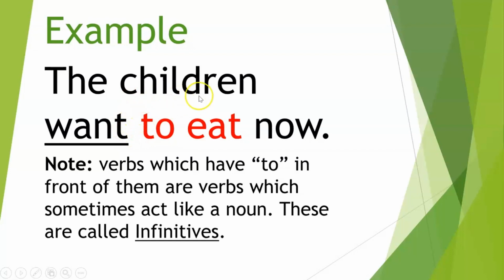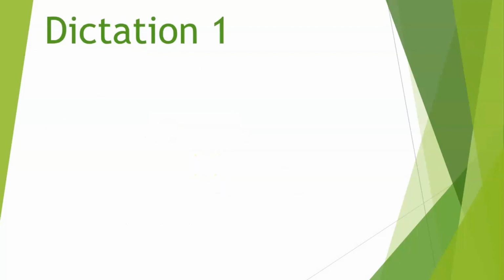Normally we would see a subject. In many cases, when we see to in front, it's actually an infinitive. So it is a verb, but it's a verb that's acting like a noun. In a future video, I will talk more about infinitives. But for now, just remember that they are verbs, but they're acting like nouns. Okay, let's get started now with our dictation number 1.